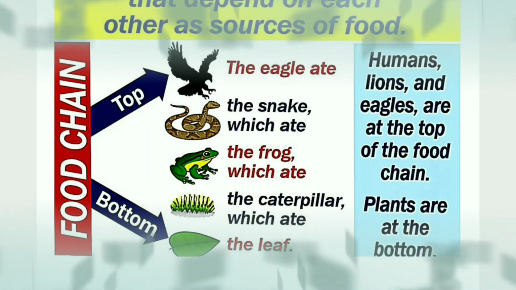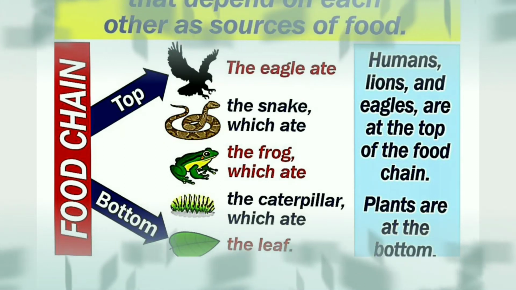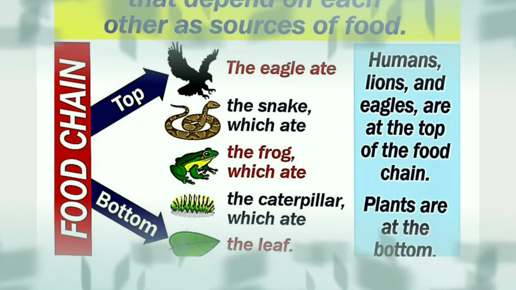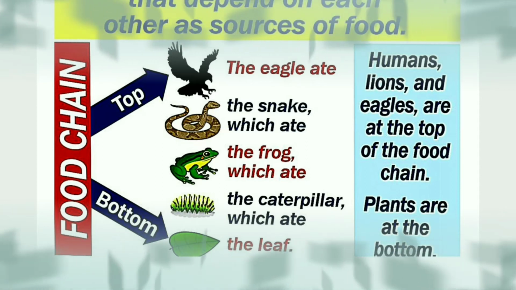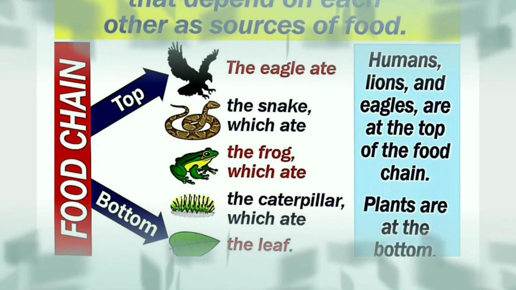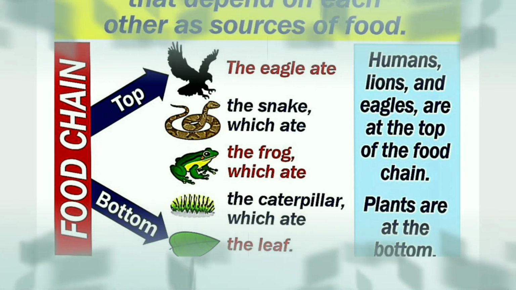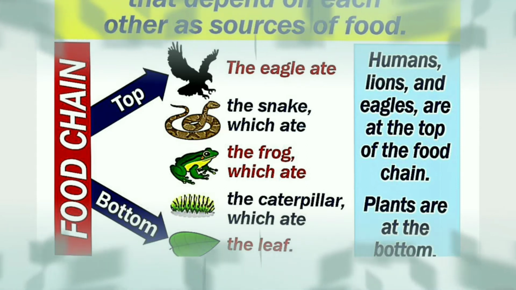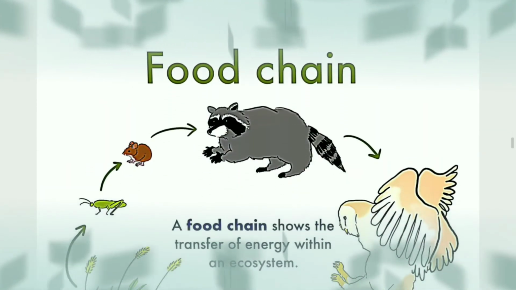As you can see, the eagle ate the snake, which ate the frog, which ate the caterpillar, which ate the leaf. So the lowermost part is your leaf. Leaf is going to be eaten by the caterpillar. Caterpillar is going to be eaten by the frog. Frog is going to be eaten by the snake. And eagle is going to eat the snake. So this is a type of food chain.